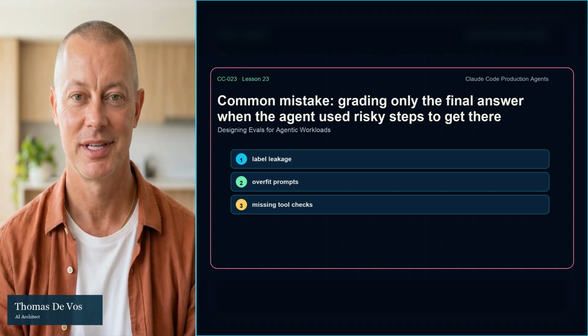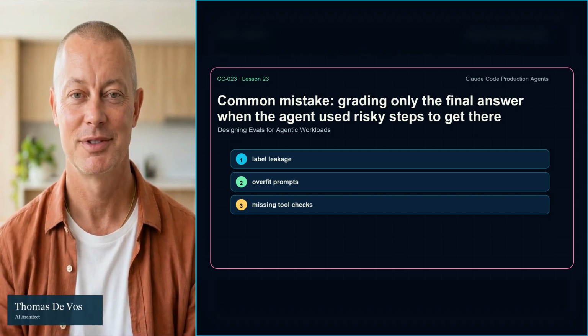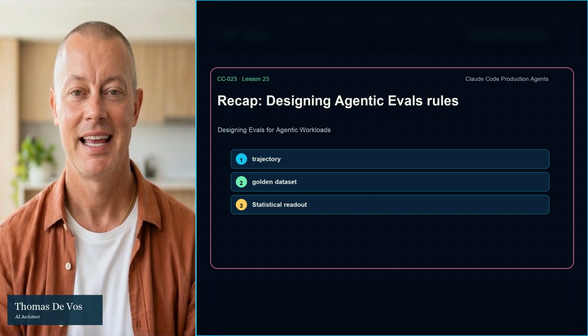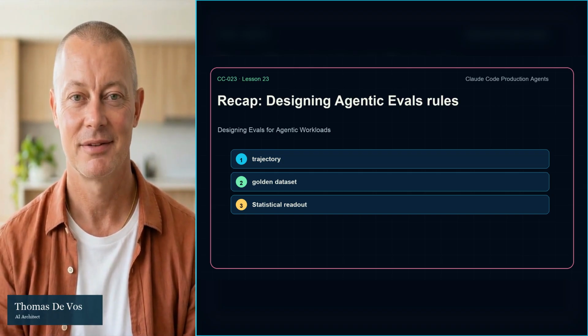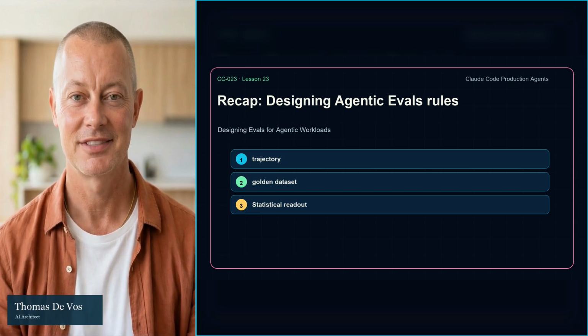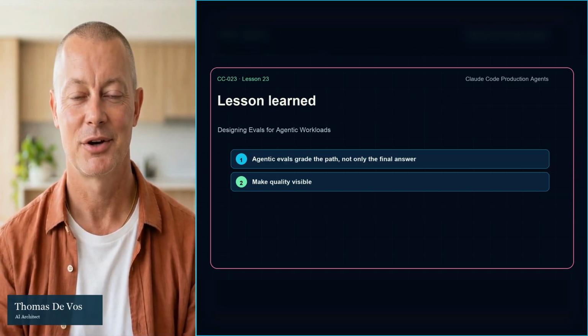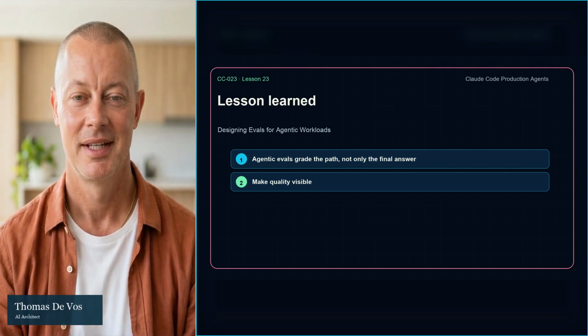Let us recap Lesson 23. For designing evals for agentic workloads, define the signal, capture the path, review the evidence, and connect the result to a release decision. Quality should be visible before trust is requested. The lesson learned is this: agentic evals grade the path, not only the final answer. A production agent earns trust when quality, risk, and history are visible.